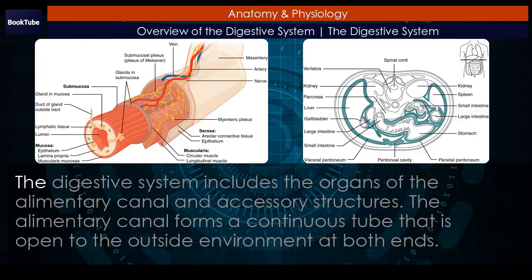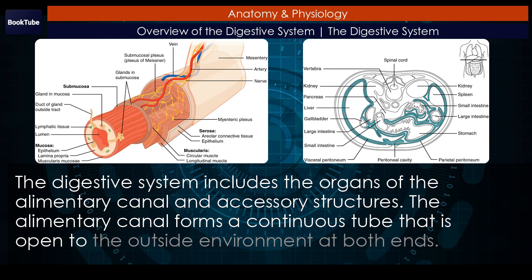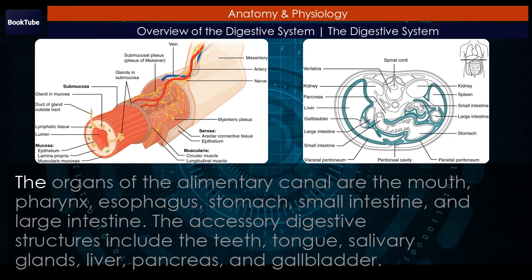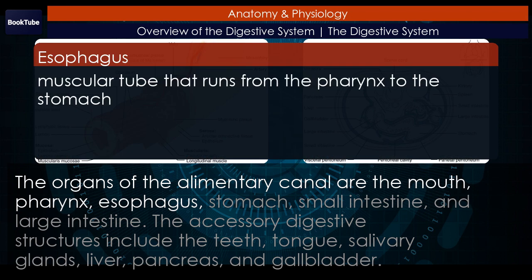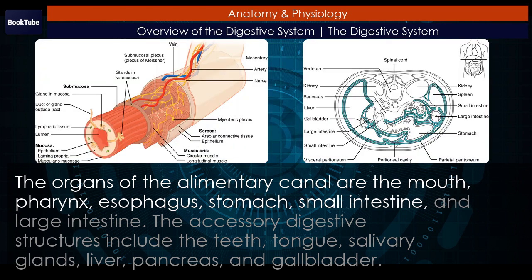Chapter Review. The digestive system includes the organs of the alimentary canal and accessory structures. The alimentary canal forms a continuous tube that is open to the outside environment at both ends. The organs of the alimentary canal are the mouth, pharynx, esophagus, stomach, small intestine, and large intestine.